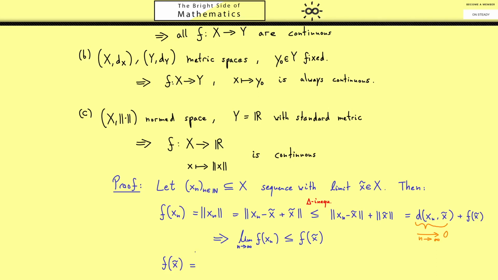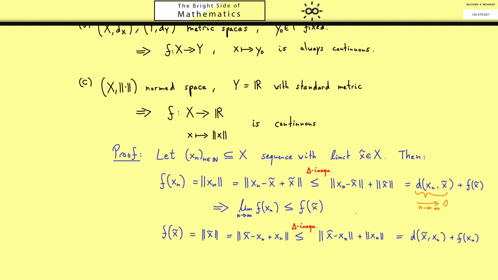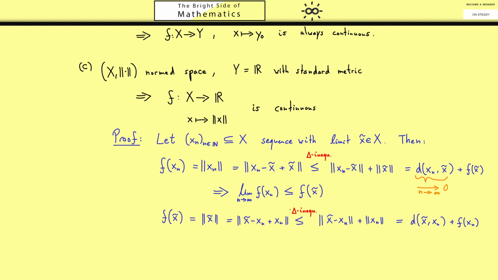Therefore, we start with f of x tilde, which is just the norm of x tilde. Doing a similar thing than before, we just put in xn. So subtracting and adding again. Of course, now redoing the triangle inequality gives us the norm of x tilde minus xn plus the norm of xn. Which is a similar result as before, because we have x tilde and xn in the metric plus f of xn.